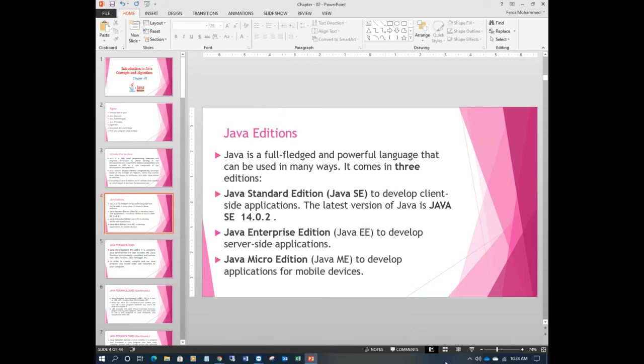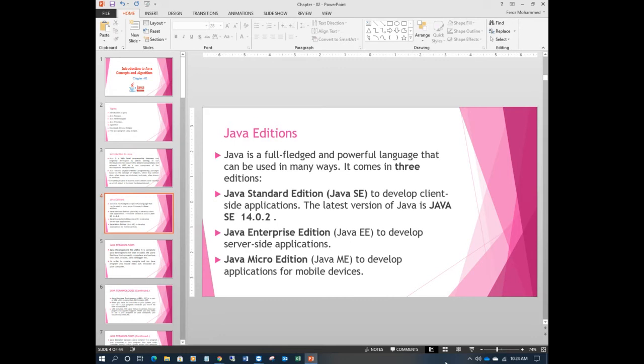It mostly has three editions: Java Standard Edition, Java SE, to develop client side applications. Another is Java Enterprise Edition, Java EE, to develop server side applications. Java Micro Edition, Java ME, is to develop applications for mobile devices.